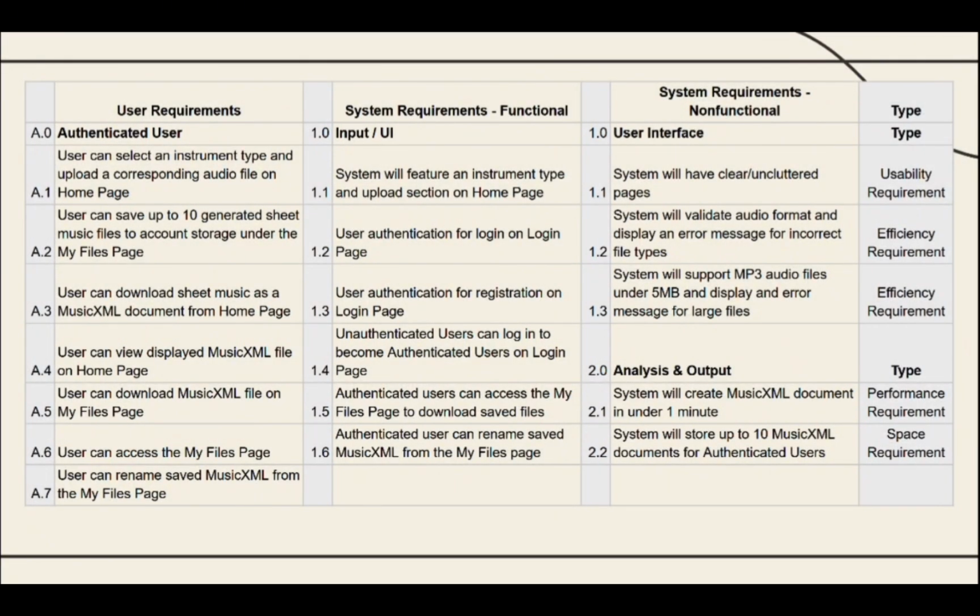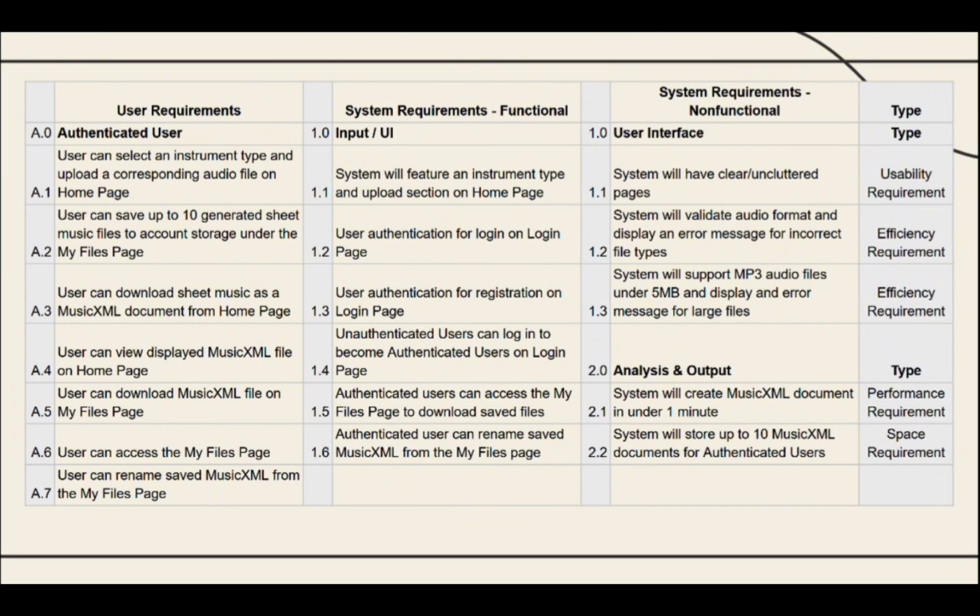When it comes to requirements, broadly speaking, we have our user requirements, which are going to go over the authenticated user being able to select their instrument type, and then upload that corresponding audio file. They can save up to 10, and they can download them as a music XML document from the home page or the My Files page. As for the functional requirements, being able to select that instrument type and having that upload section on the home page, as well as allowing for login and registration, is essential for the account system.